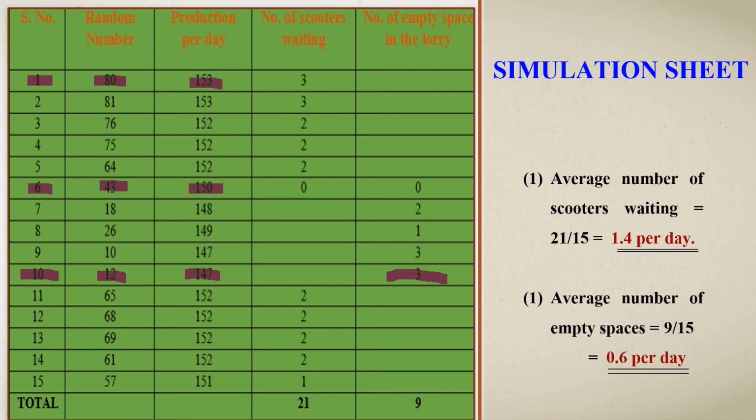Now we are calculating the average number of scooters waiting. The total number of scooters waiting through 15 days is 21. 21 divided by the number of days, 15, is equal to 1.4 per day. Next we calculate the average number of empty spaces. The number of empty spaces in the lorry through 15 days is 9. 9 divided by the total number of days, 15, is equal to 0.6 per day.